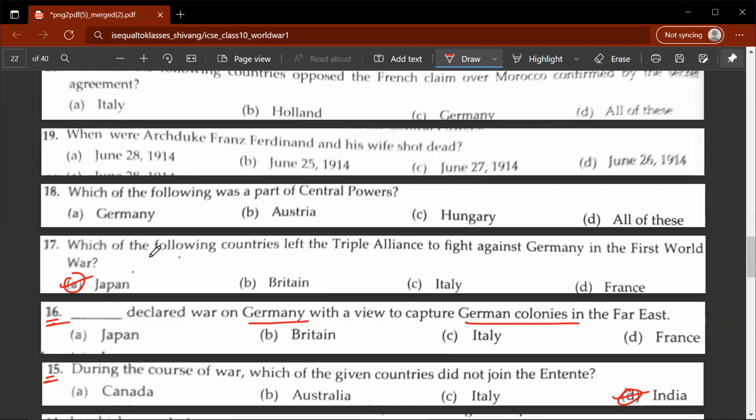18th, which of the following was part of a Central Powers? So the correct answer in this case would be D. So you had Germany, Austria, and Hungary fighting with each other against the Triple Entente, or the countries that had joined the Triple Entente. When were Archduke Franz Ferdinand and his wife shot dead? So that would be A, June 28, 1914.